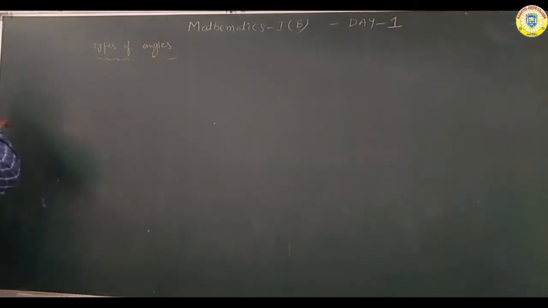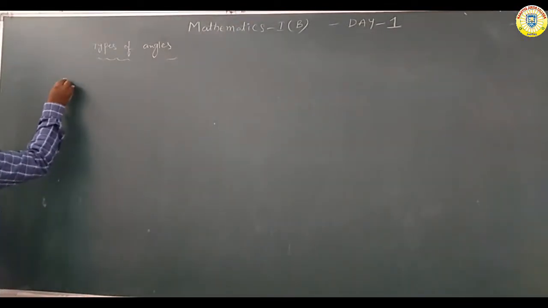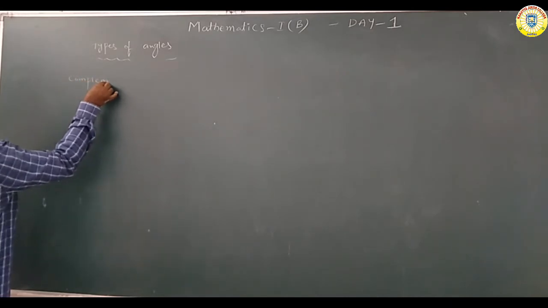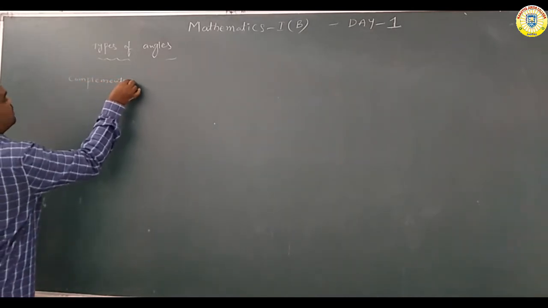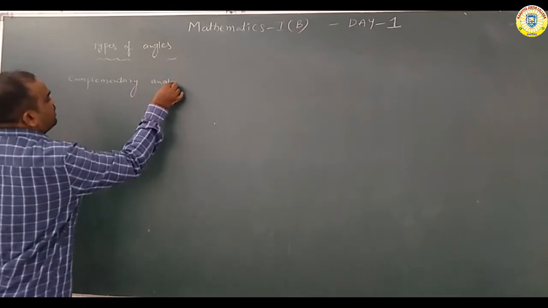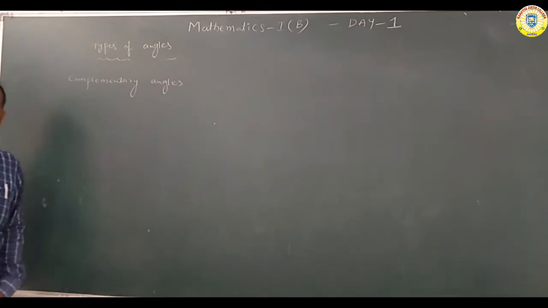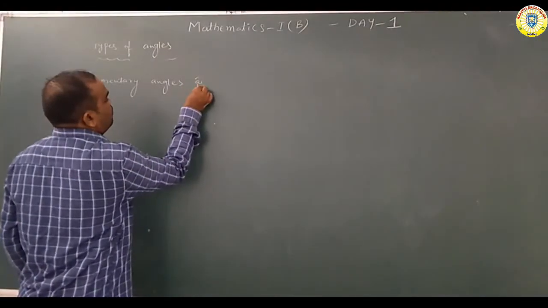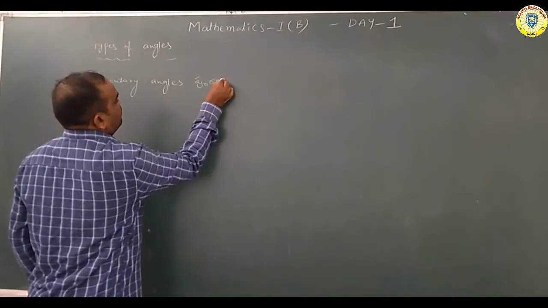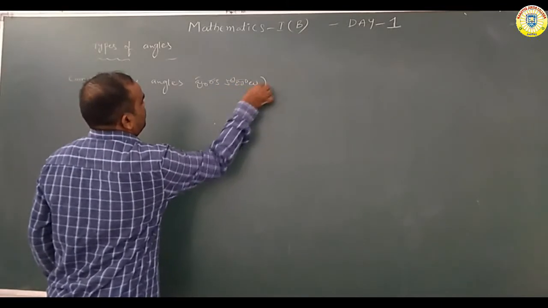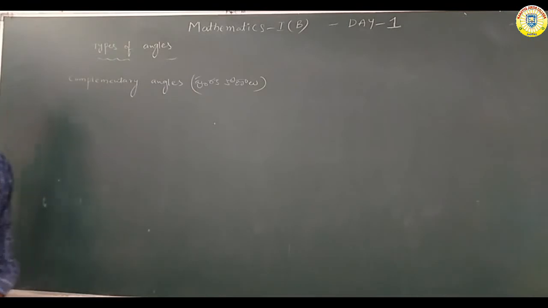Next we are discussing complementary angles. Complementary angles means పూరక కోణాలు.